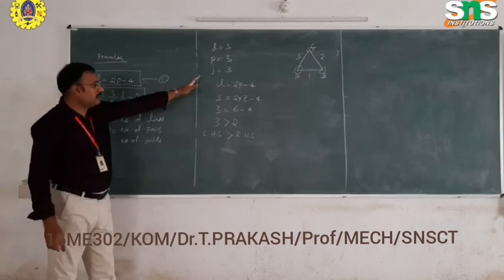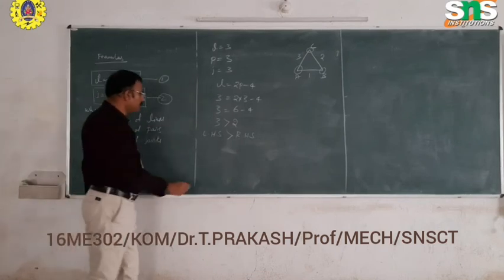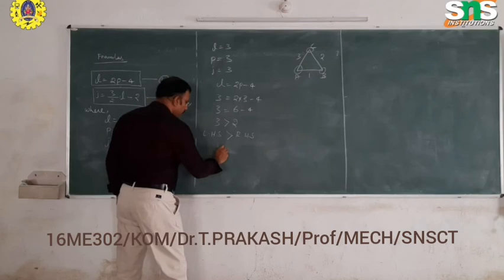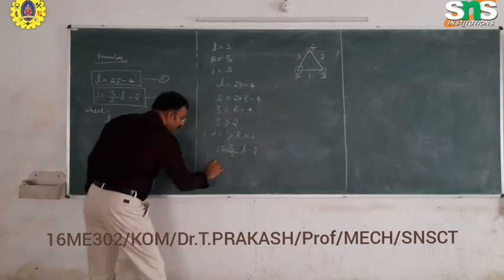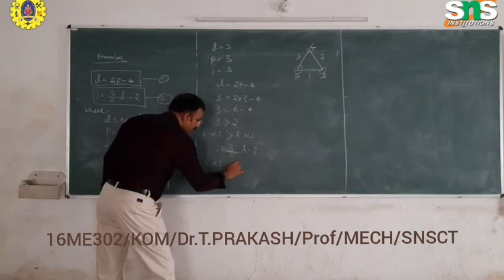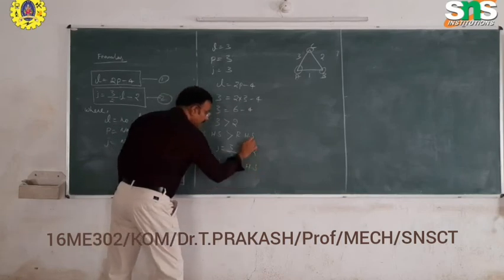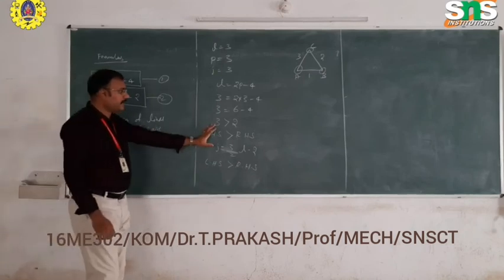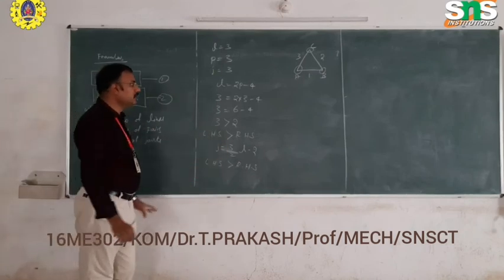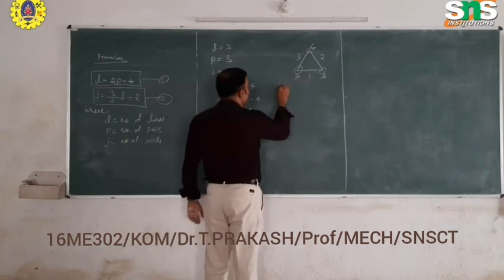You can also check with the J equal to 3 by 2 L minus 2 formula once again. Here also the left hand side will be greater than the right hand side. Therefore, when the left hand side value is greater than the right hand side value, the mechanism is called a locked chain.